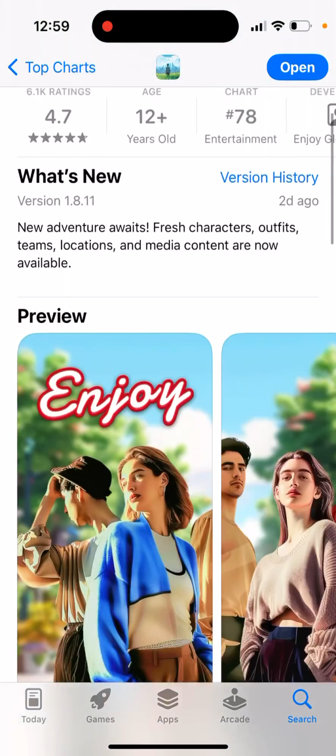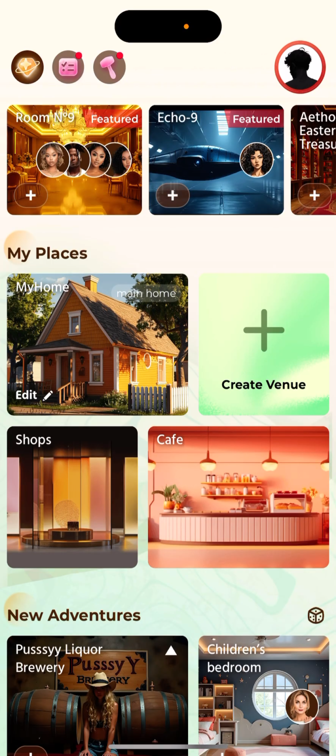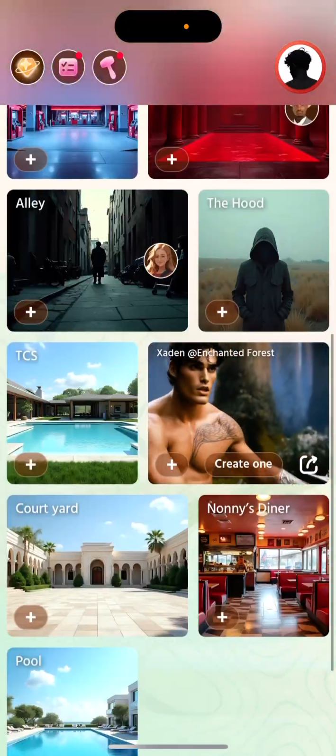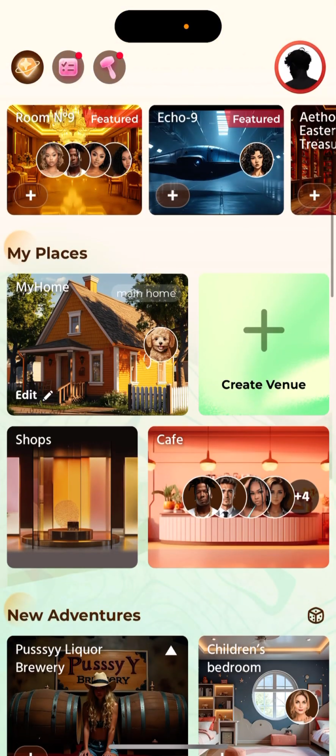So yeah, here is the app, and then you can just open it up, Enjoy AI Town. You can see your places in here. You have your profile. There are all different kinds of virtual spaces. So for example, here is the cafe.